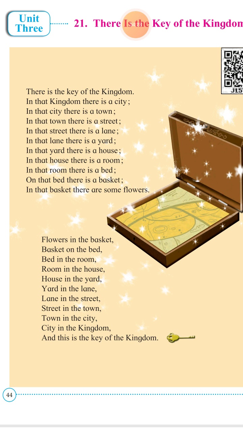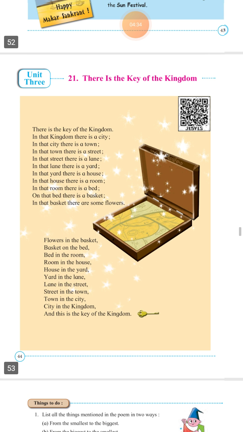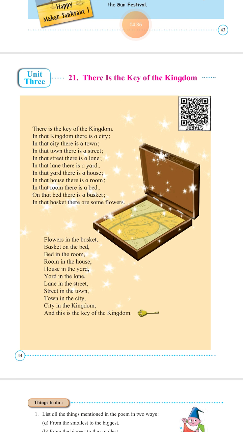Okay, a very small and simple poem is there. I think you understand this easily. So please read the poem once again, and if you have any doubts about that poem, you can ask me after we finish our lecture.